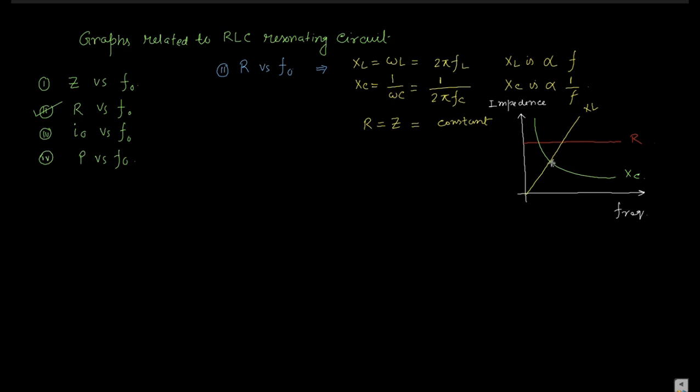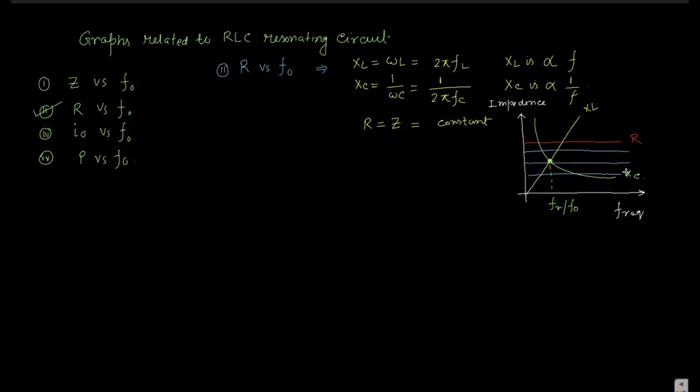So where the XL and XC meet, that frequency is called the FR or F naught, whatever is convenient to you, just use it. As R is a constant, you can draw the line over here also.